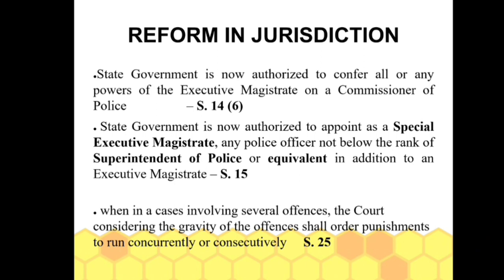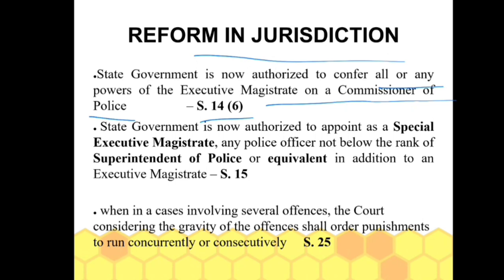Now there are some reforms made in the jurisdiction of certain authorities. As per section 14(6), the state government is now authorized to confer all or any powers of an executive magistrate on a commissioner of police, whenever necessary. That was not there in the earlier act.